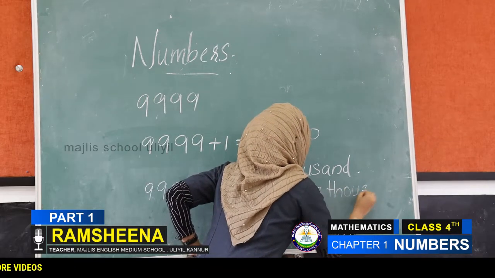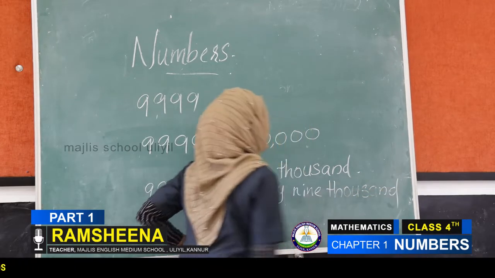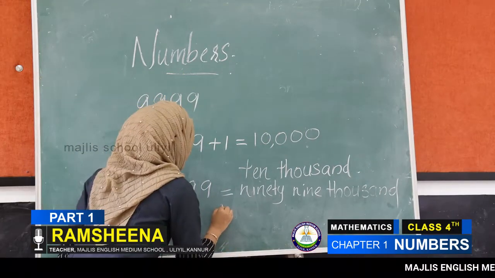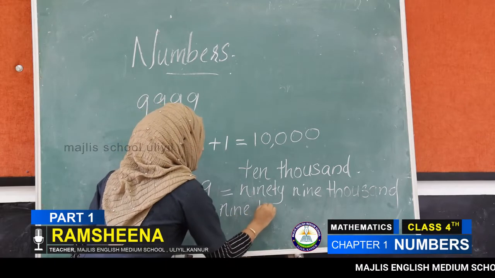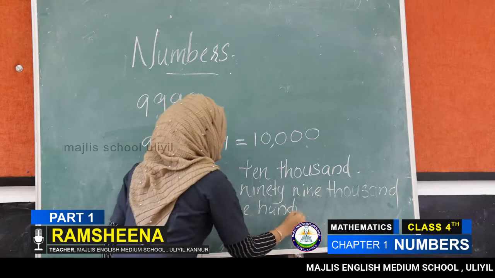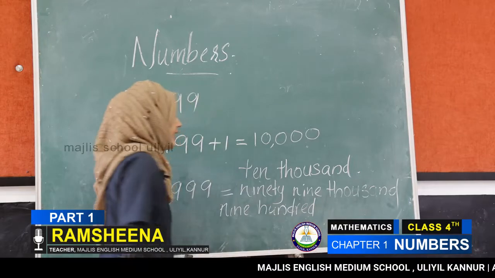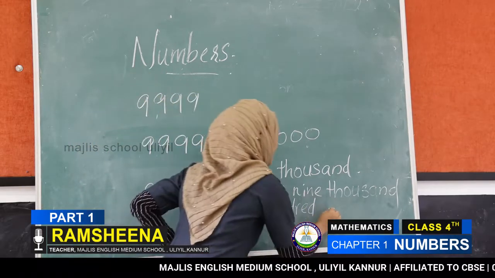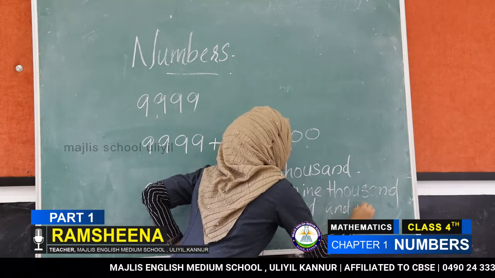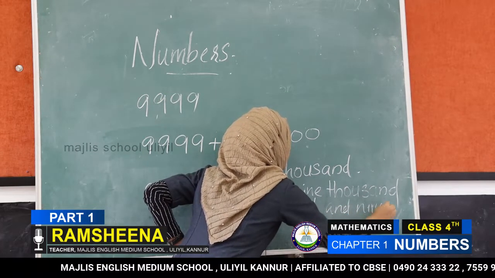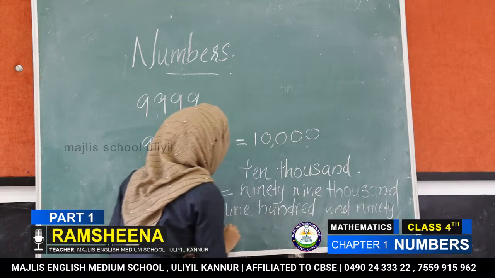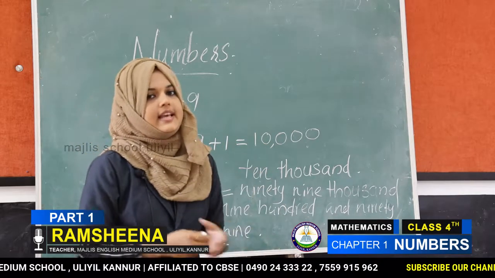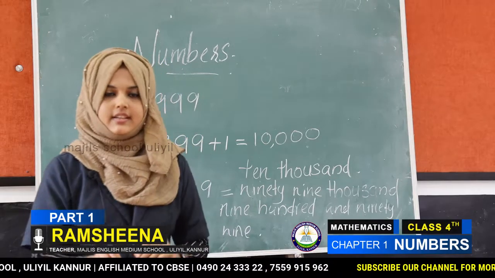Then 99,900. 900. What is the spelling of 100? H-U-N-D-R-E-D. Okay, 99,999.